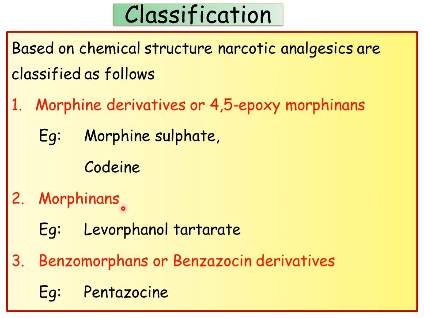And the second one is morphinans. The difference between morphine and morphinans is that there is a lack of epoxy linkage, and we can name it as morphinans. The example is levorphanol tartrate. And the third class of drugs is benzomorphans or benzazocine derivatives. The example is pentazocine. So these are the first three classes. There is only a small structural difference in each class. If you learn the structure of morphine, simple modifications give the respective classes of morphinans as well as benzomorphans.